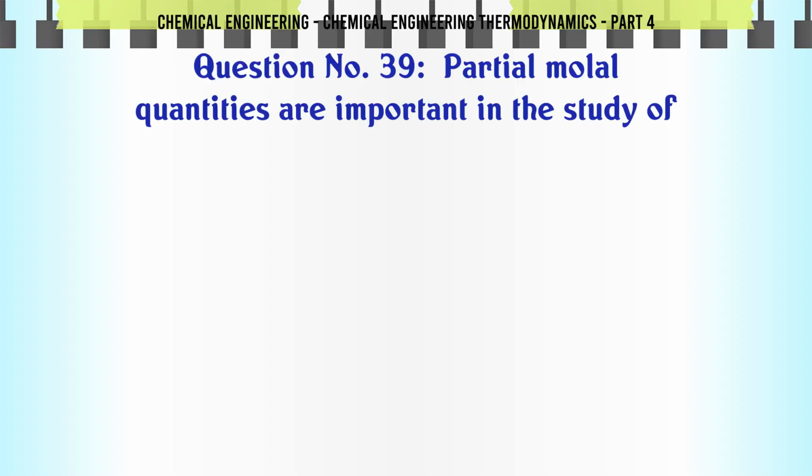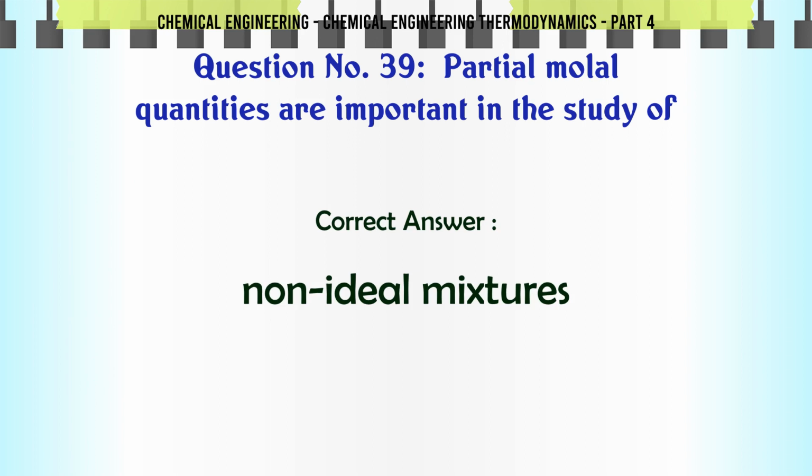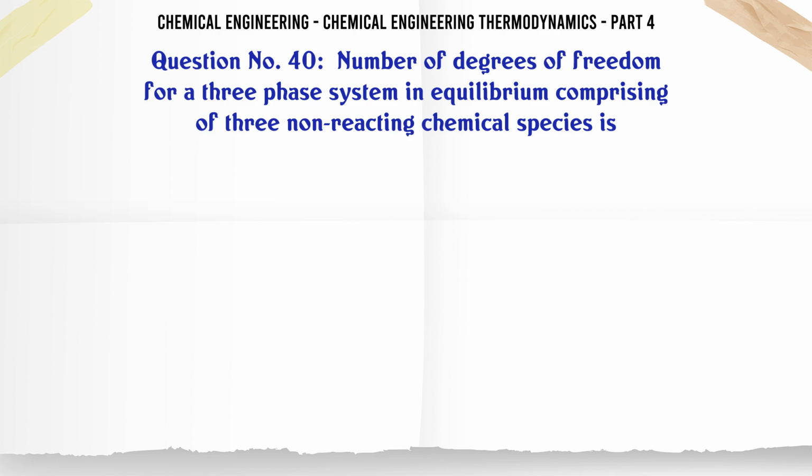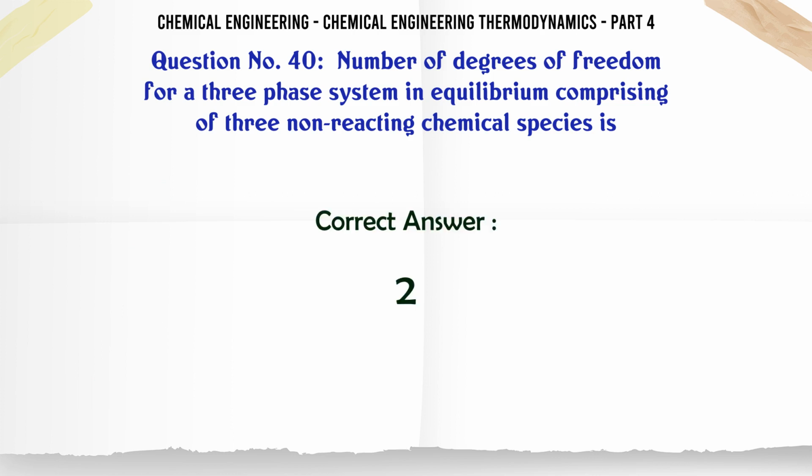Partial molar quantities are important in the study of A. ideal gases, B. ideal solutions, C. non-ideal mixtures, D. a pure component. The correct answer is non-ideal mixtures. Number of degrees of freedom for a three-phase system in equilibrium comprising of three non-reacting chemical species is A. 2, B. 0, C. 1, D. 3. The correct answer is 2.